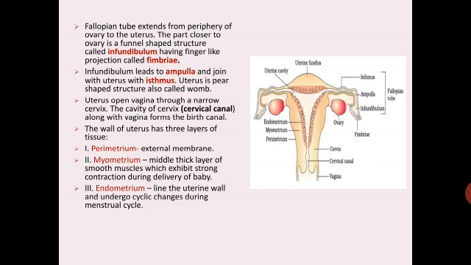So remember, the fallopian tube extends from the periphery of the ovary to the uterus. It has a funnel-like structure called the infundibulum, which has finger-like projections called fimbriae. The infundibulum leads to the ampulla and joins the uterus with the isthmus. There are 3 wall layers in the uterus: outer perimetrium, middle myometrium, and inner endometrium.